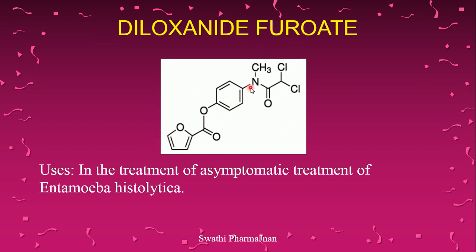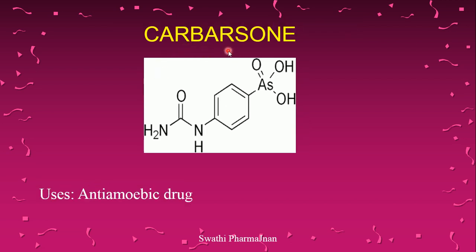This furoate is attached at para position of the phenyl ring. To this phenyl ring there is a dichloromethyl group, and here an amide group is present. What is amide? CONH is called amide. In the place of hydrogen, a methyl group is attached here. That is the structure of diloxanide furoate. It is used in the asymptomatic treatment of Entamoeba histolytica. If no symptoms are there, still the person is suffering with amoebiasis, then we can use diloxanide furoate for the treatment.